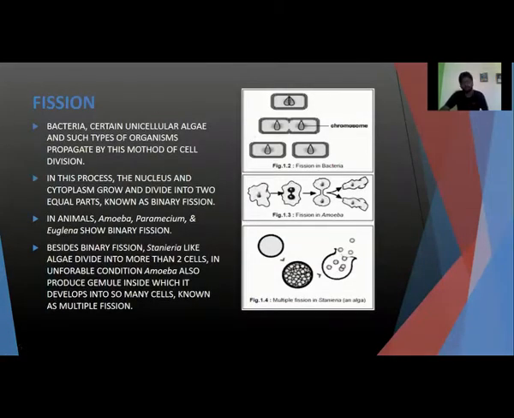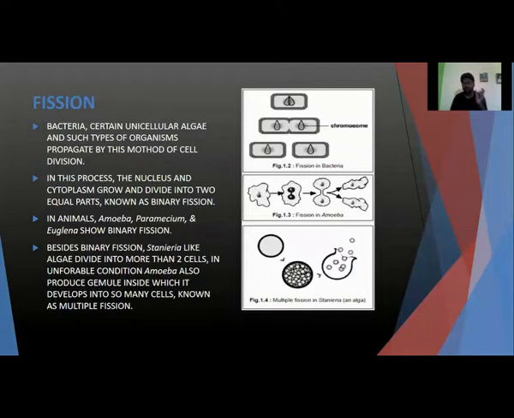fission formation. Okay. Fission means it's simply a conversion of one cell to two cells. It simply looks like mitosis, but it's actually not that. Bacteria and certain unicellular algae and such types of organisms propagate by this method of cell division. In this process, the nucleus and cytoplasm grow and divide into two equal parts.